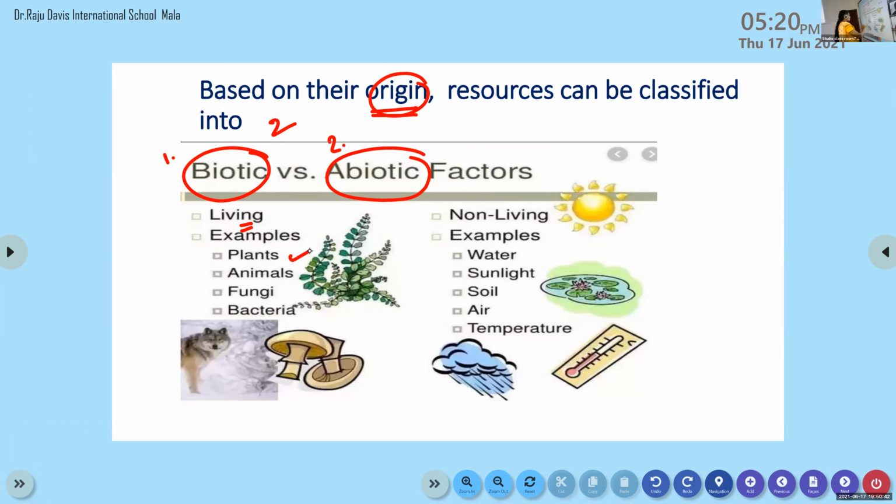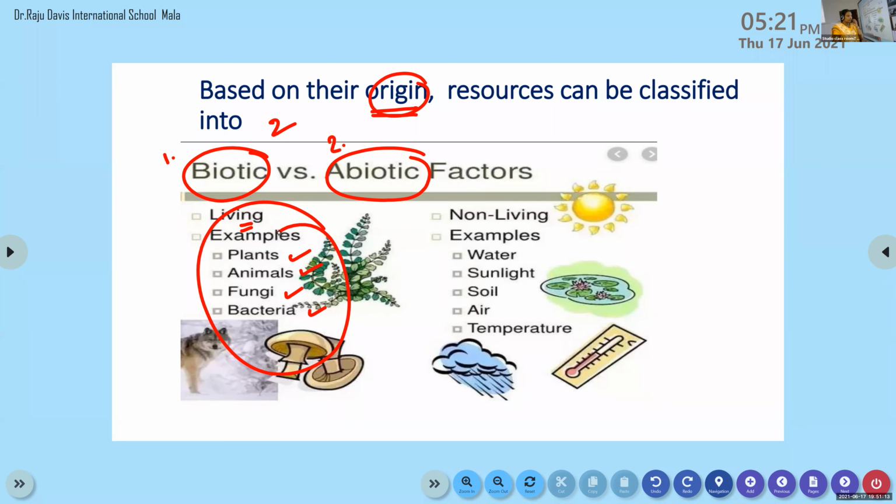Example, plants, animals, fungi, and bacteria. All these have life. Sriram, what do you mean by the term biotic? Living. Yes, living. Biotic means living organisms in the ecosystem.